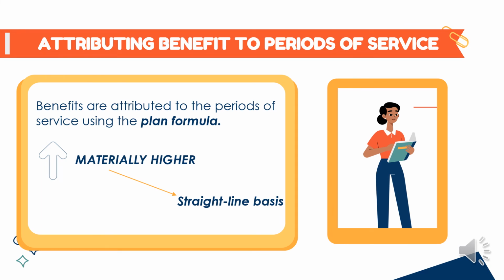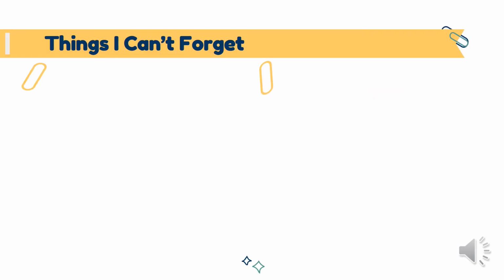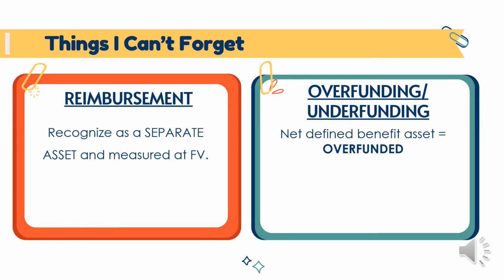Attributing benefit to periods of service. Benefits are attributed to the periods of service using the plan formula. So, if benefits are materially higher for services rendered in later years than in earlier years, the benefits are attributed on the straight line basis. Let's proceed to the reimbursement and overfunding or underfunding.